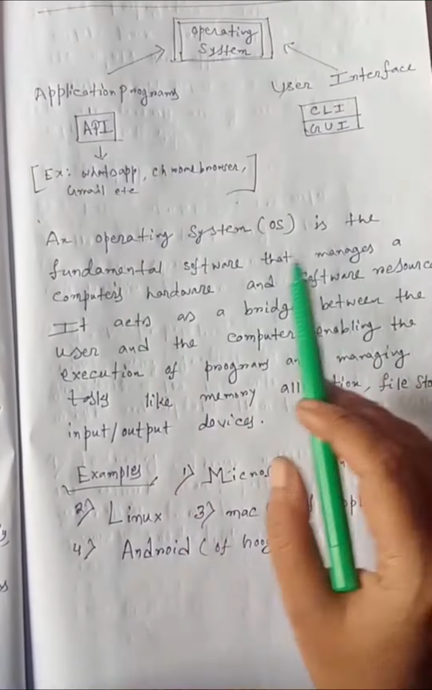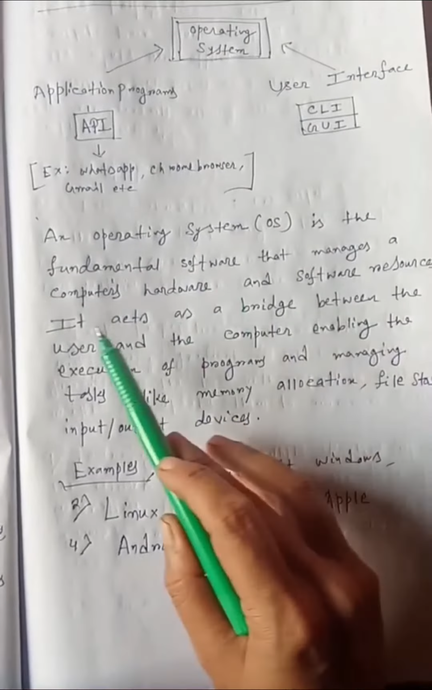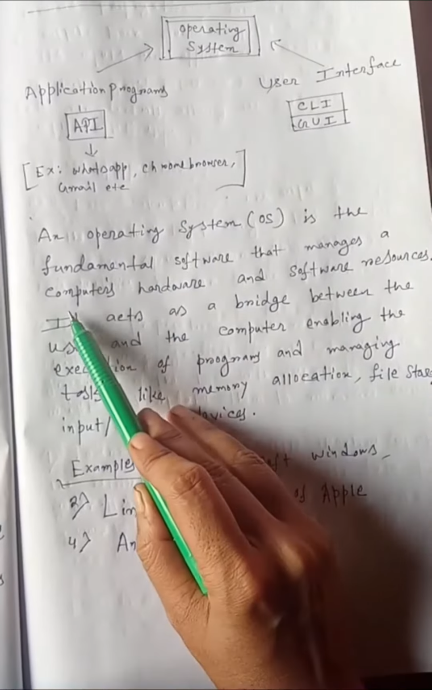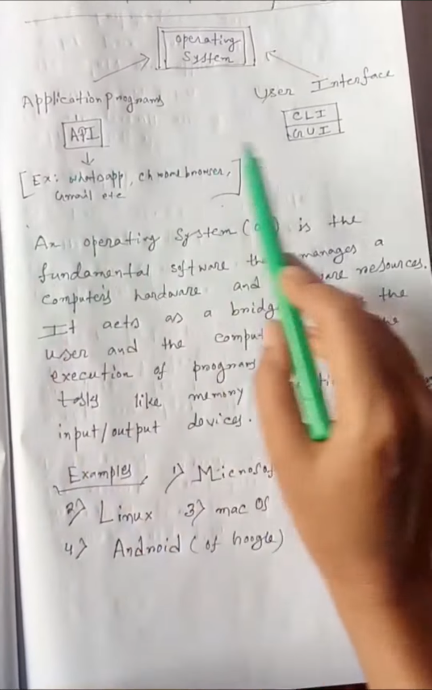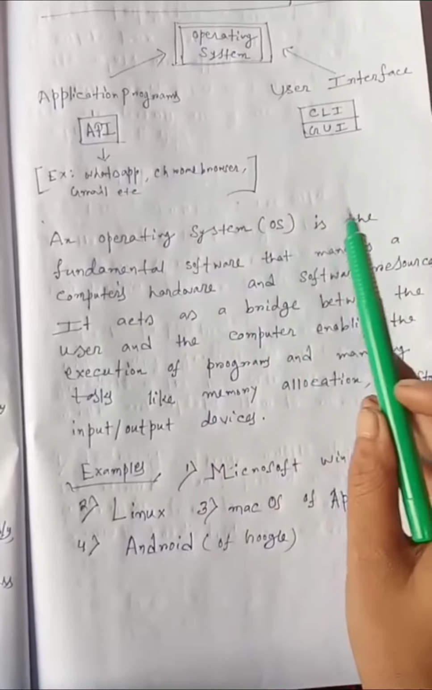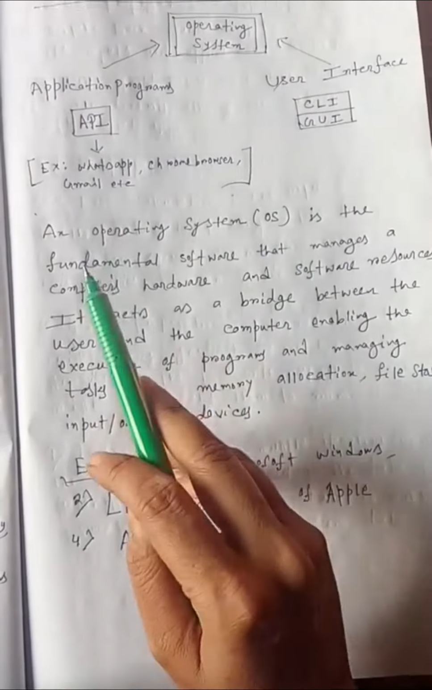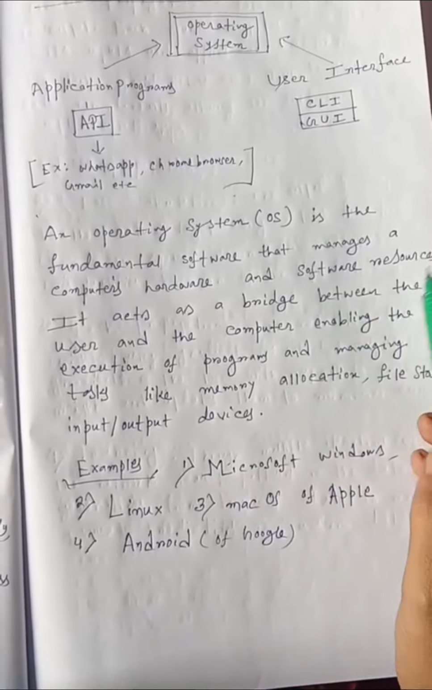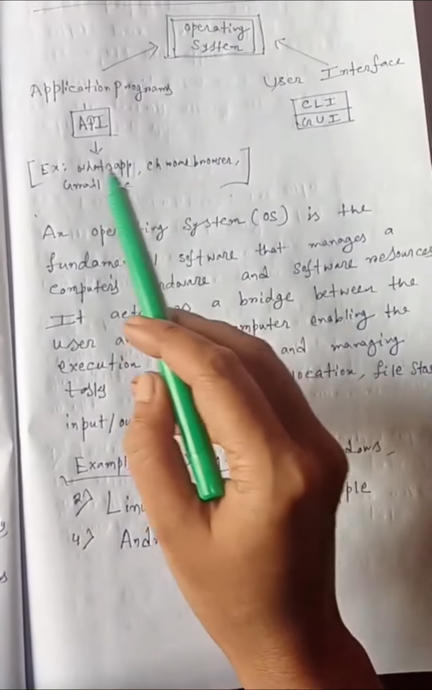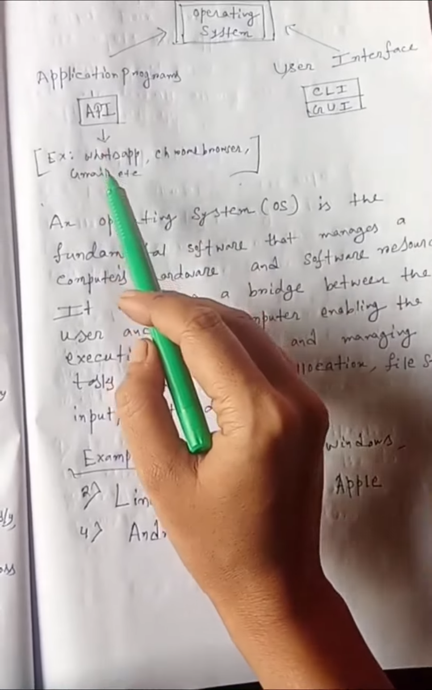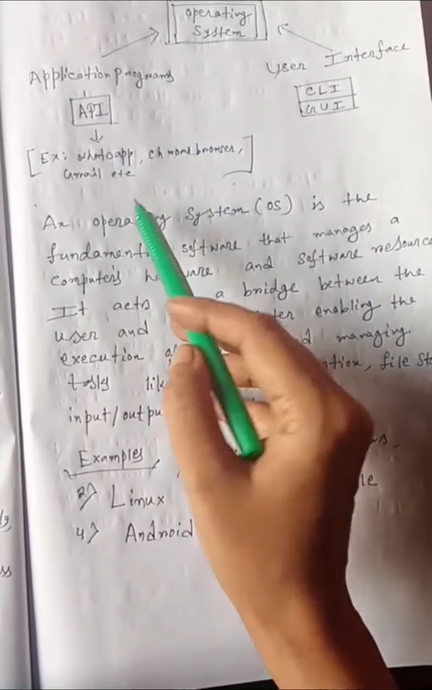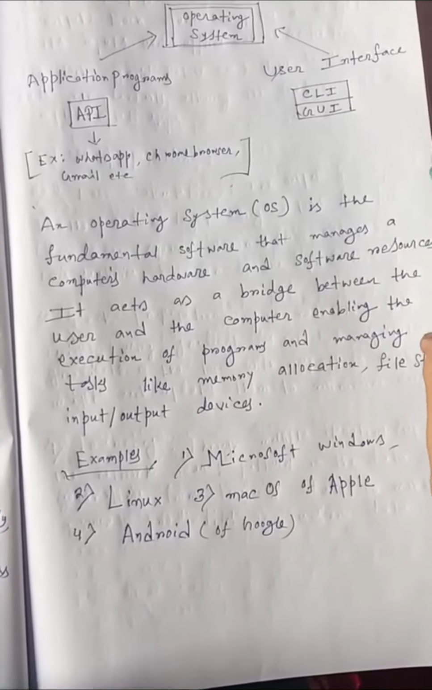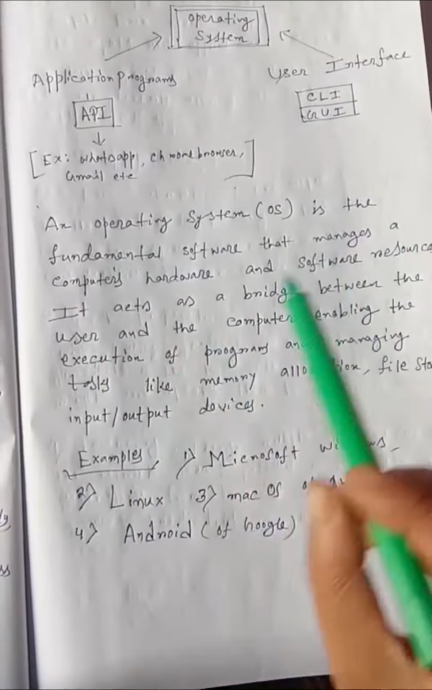An operating system is the fundamental software that manages a computer's hardware and software resources. Hardware resources of computers include the keyboard or motherboard of the computer, the screen or monitor of the computer, the mouse, etc., the printer. And the software resources such as application programs or application programming interfaces, WhatsApp, Google Chrome, Gmail, and user interfaces such as command line interfaces, graphical user interfaces, these are our software resources.